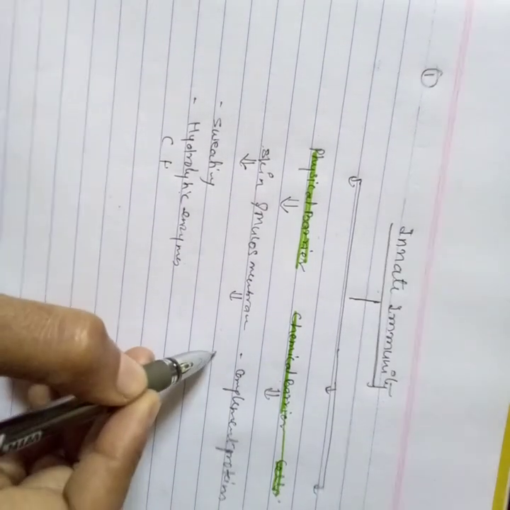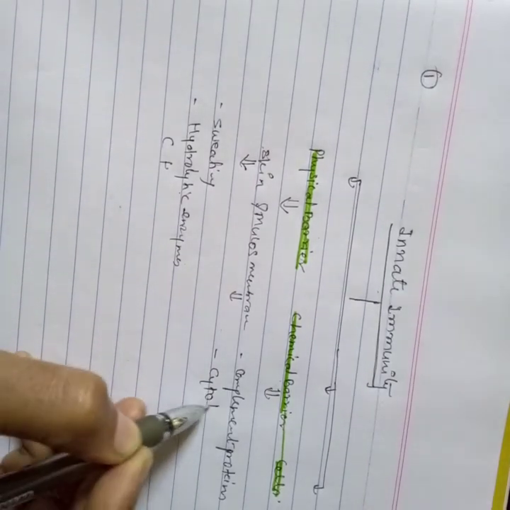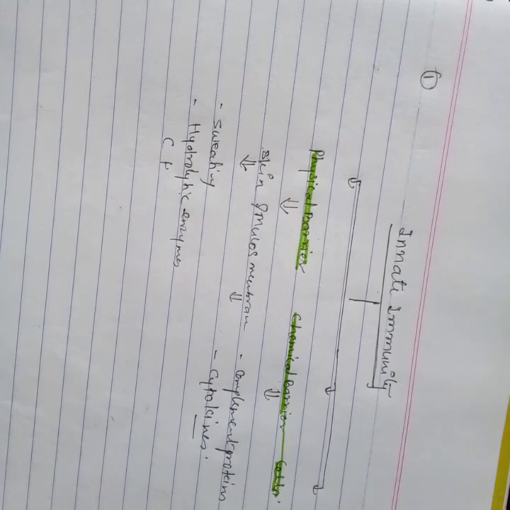सेकेंड थिंग जो होते हैं, दैट इज़ साइटोकाइंस. These cytokines are specialized proteins which are produced by different kinds of cells such as macrophages and neutrophils.